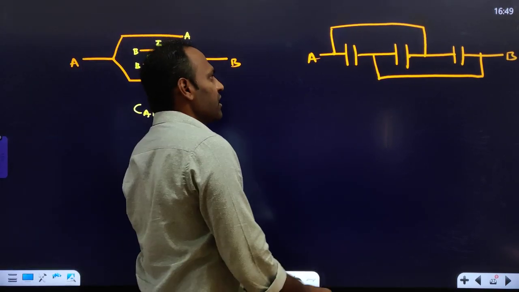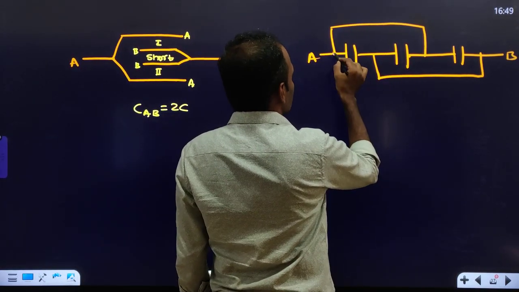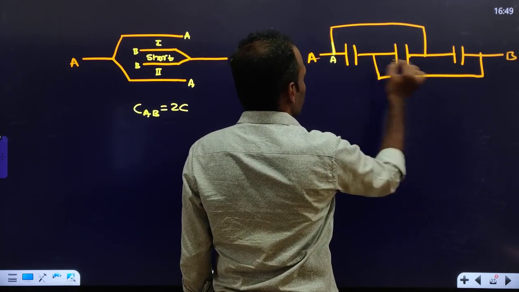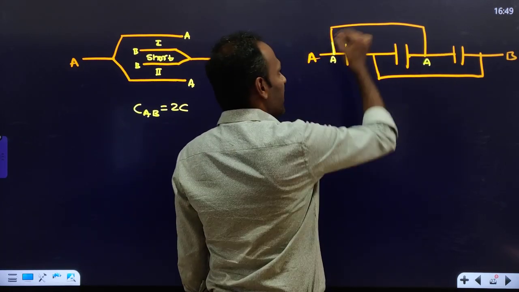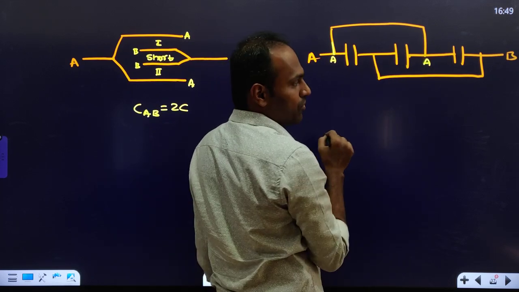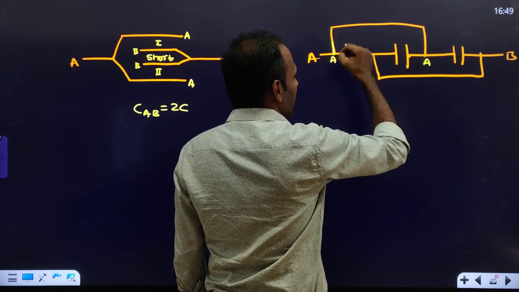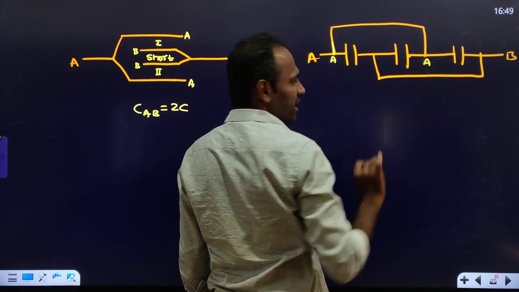Okay, here you come. See, this is a wire. So wire is connected from this point to this point directly. So if this is A, this is A. If it is a wire, you can take this as A. If there is any capacitor, resistor or inductor connected in the middle, you cannot take this point as A. You cannot take it as A.